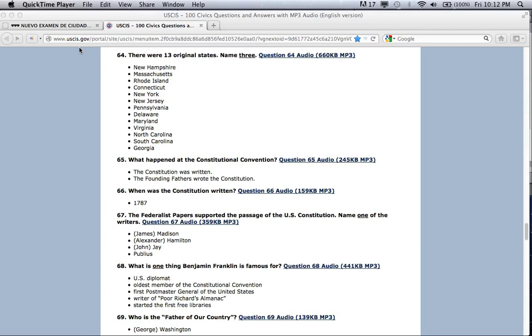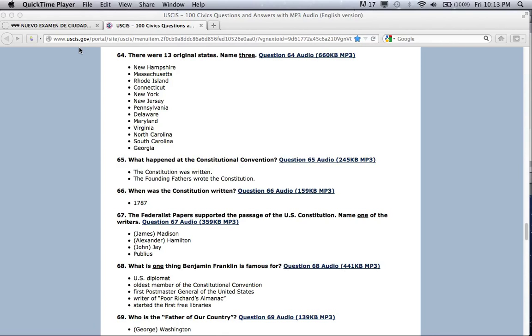Name 3. New Hampshire, Massachusetts, Rhode Island, Connecticut, New York, New Jersey, Pennsylvania, Delaware, Maryland, Virginia, North Carolina, South Carolina, Georgia. What happened at the Constitutional Convention?